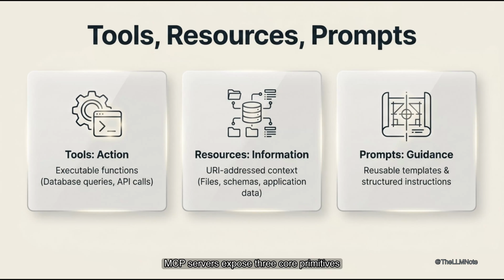MCP servers expose three core primitives. Each primitive solves a distinct problem. Tools are executable functions the model can invoke. Examples include database queries and API calls. Resources are URI-addressed context like files. They also include schemas and application data.